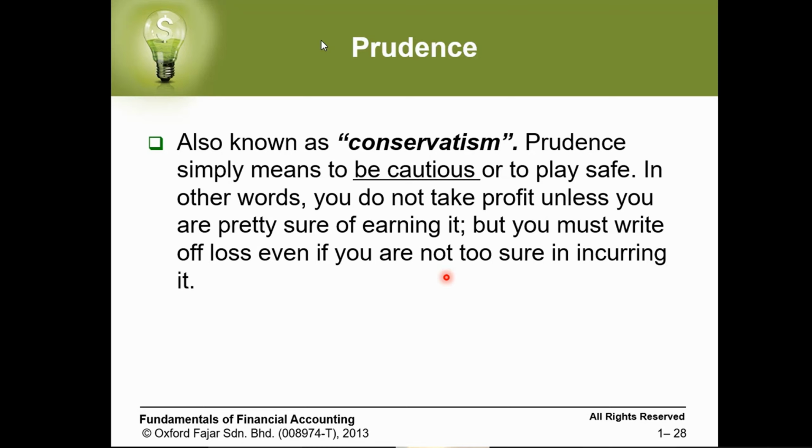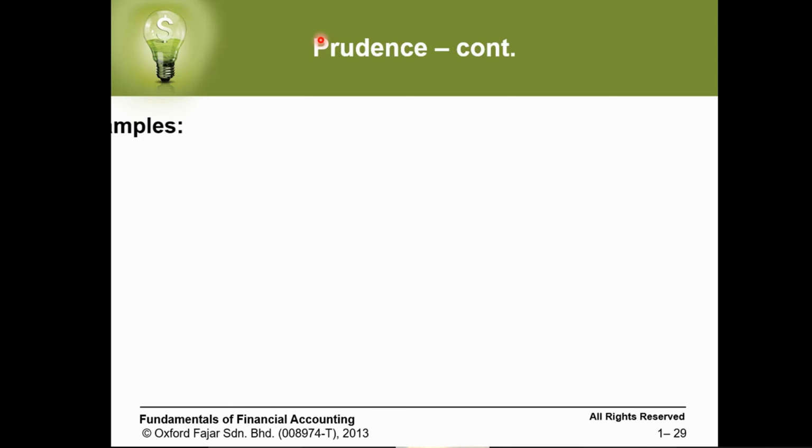Why? Because maybe the loss happens next year, and then we need to cover it from the revenue of next year, so it will be a big burden on us later. So let's be prepared for it. As all of you do some saving for possible bad things to happen later, right? But you don't say, okay, next month I'm going to earn this amount of money, so let me spend it from now. You don't do that. So that's what we call the prudence concept, and I gave you the example of the courtroom.